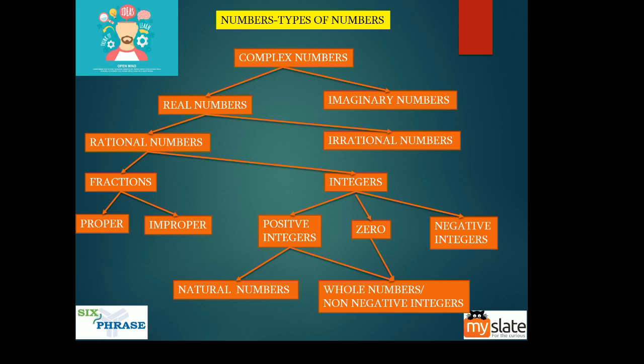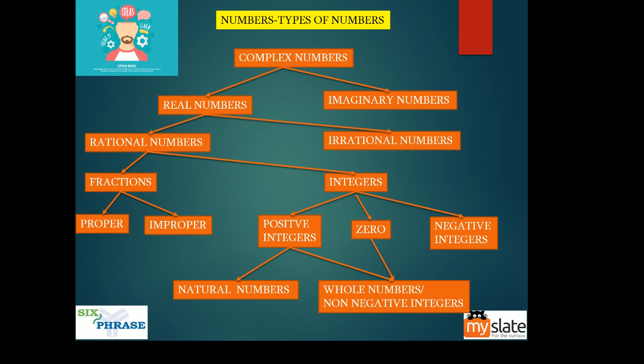And real numbers, how are they divided? They are divided into rational and irrational numbers. All the real numbers that you can see are either rational or irrational. We'll see what they are in the next slides, but make sure you understand that we have rational and irrational numbers. Rational numbers are divided into fractions and integers. Fractions are divided into proper and improper fractions. Integers have positive integers, zero, and negative integers.